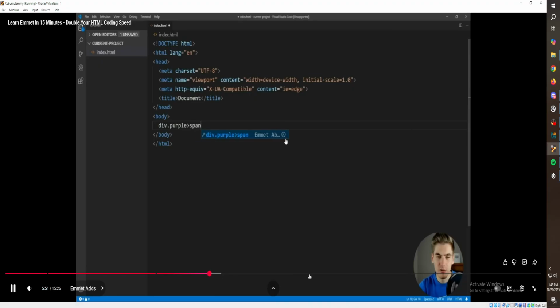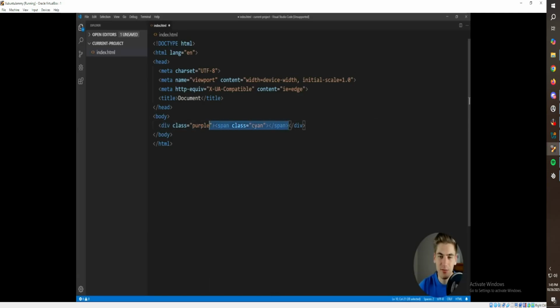Of our div, which is a span with the class of cyan. And now, as you can see, we have a div with the class purple, and inside that we have a span with the class of cyan. That's really powerful.